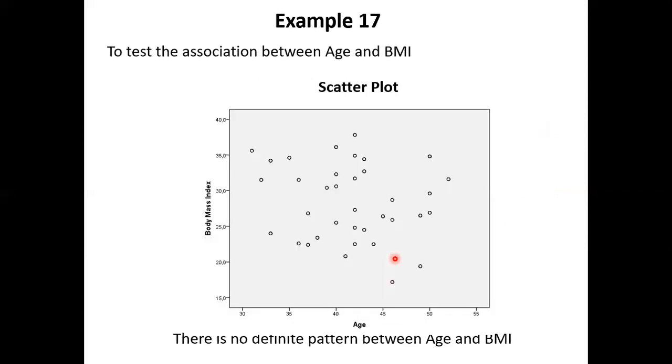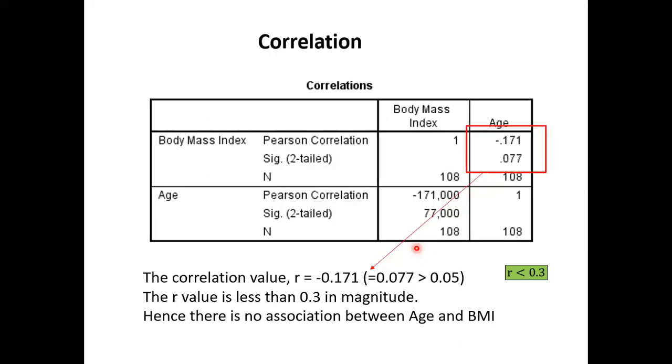Of course, after this you don't have to proceed. We already know the R value is less than 0.3, so we already know there is no association between them.